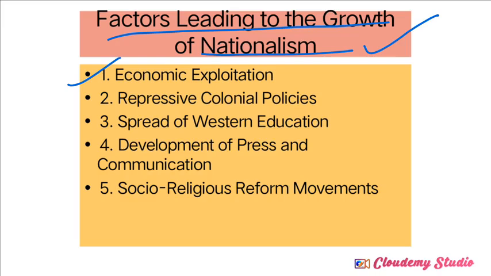So economic exploitation, next one, repressive colonial policies, spread of Western education, development of press and communication, and socio-religious reform movement. In this video I'm going to explain the first one, economic exploitation. So different sections of Indian society were exploited under financial or economic conditions. Next one, repressive colonial policies. British officers introduced a lot of different colonial policies which harmed the Indians at that time.